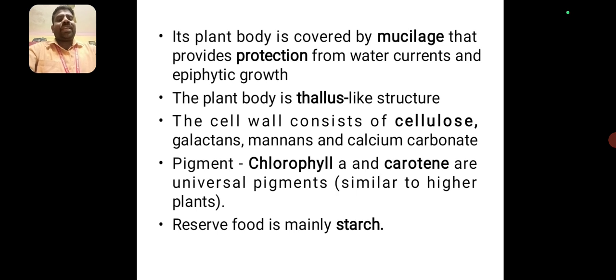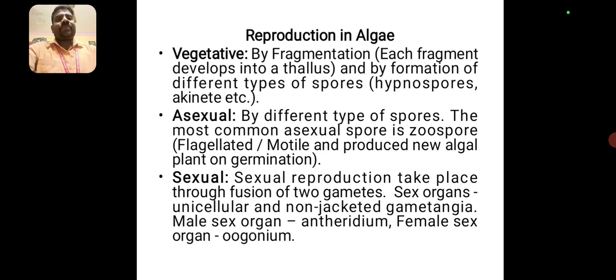A lot of pigments are present, such as chlorophyll A, chlorophyll B, and carotenoids, which are universal pigments similar to lower and higher plants. The reserve food material is mainly starch.